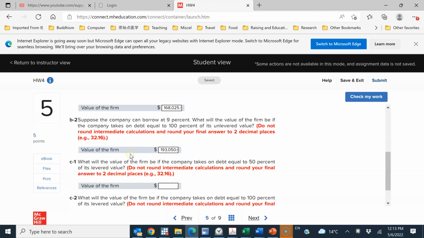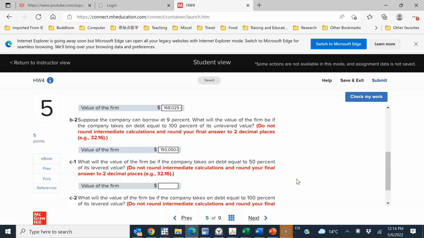So now the key is that it's a levered value. But levered value actually is not known. We need to figure out this levered value. And now debt will be 50% of the levered value. So obviously we have this circularity problem, right? In order to know levered value, we need to know the amount of the debt. But in order to know the amount of debt, we also need to know the levered value.